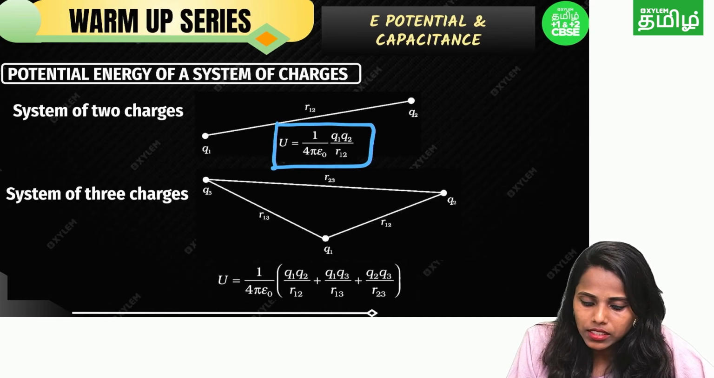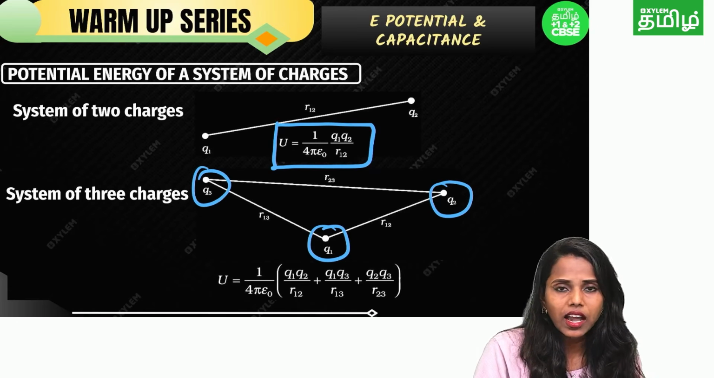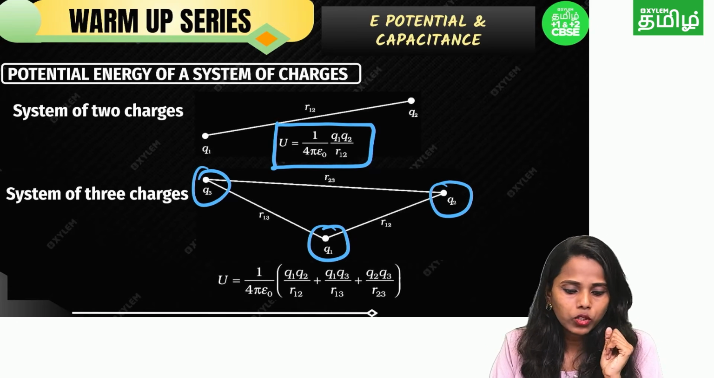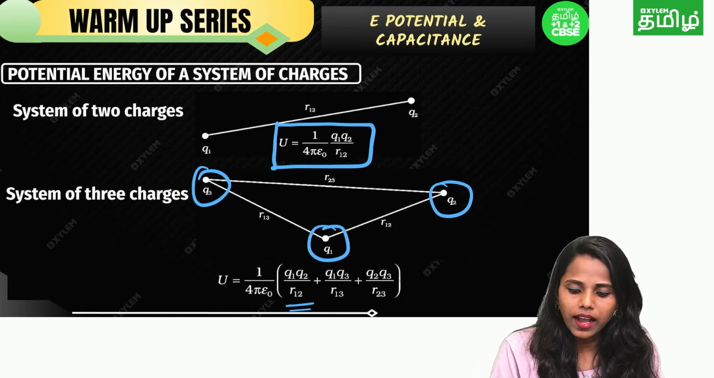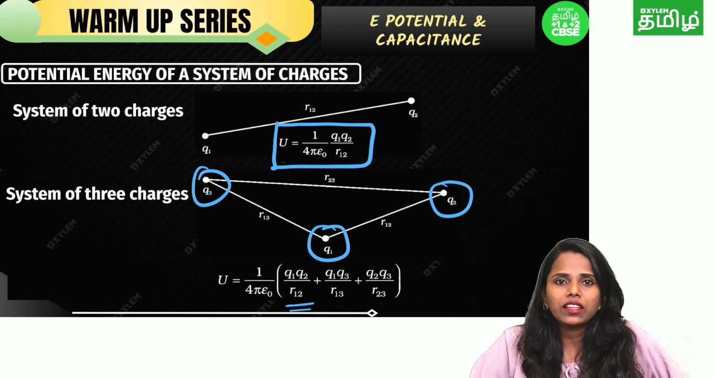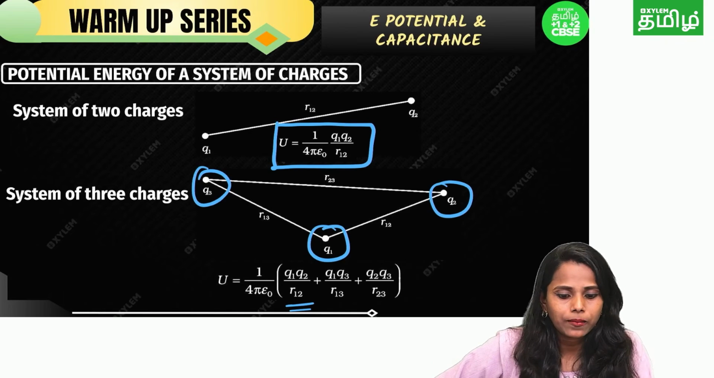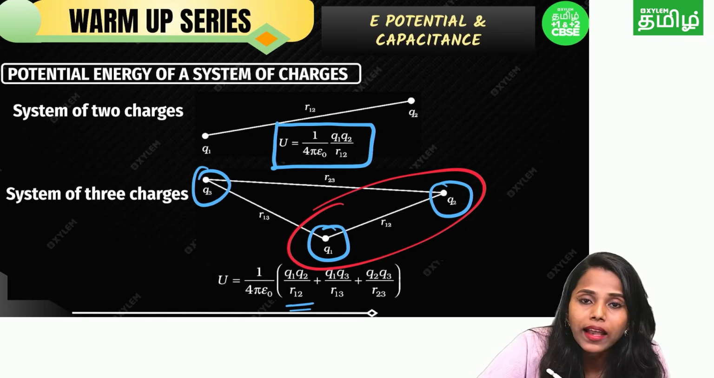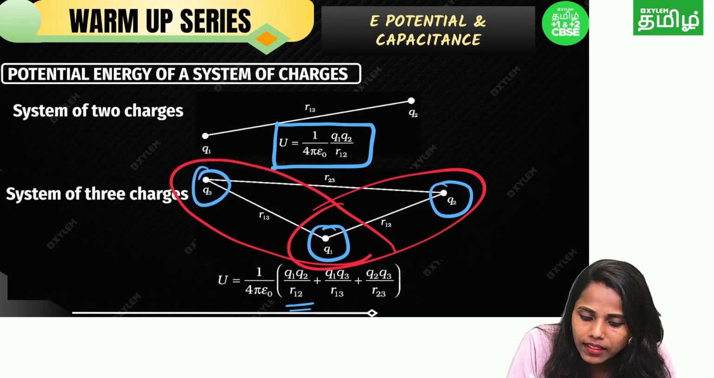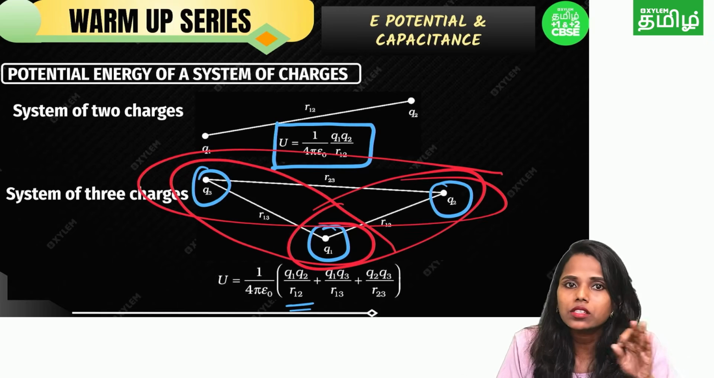If it is three charges, okay, listen carefully. Q1, Q2, Q3, everything is separated by some distance. Again, you can make the formula for the potential energy: 1 by 4 pi epsilon naught, Q1 Q2 by R12, Q1 Q3 by R13, Q2 Q3 by R23. First of all, in a system of three charges, you have to make pairs. So how to make a pair? Listen, Q1 and Q2 is one pair, Q1 and Q3 is another pair, and Q2 and Q3 is another pair. So there are three pairs when you are taking three charges in a system.